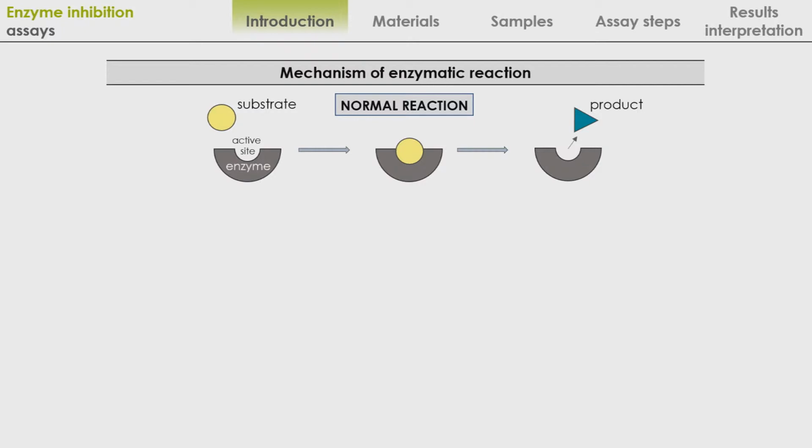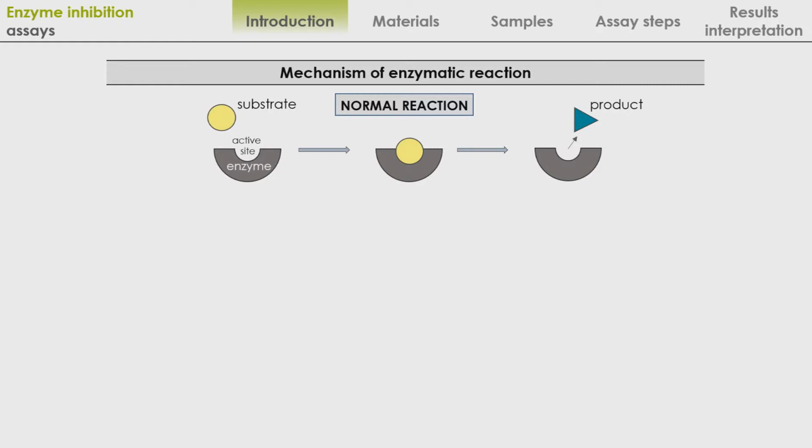However, some disturbances might occur. There are many types of molecules that are capable of interfering with the enzyme's activity. These are called inhibitors. We can distinguish two types of inhibition: reversible and irreversible.